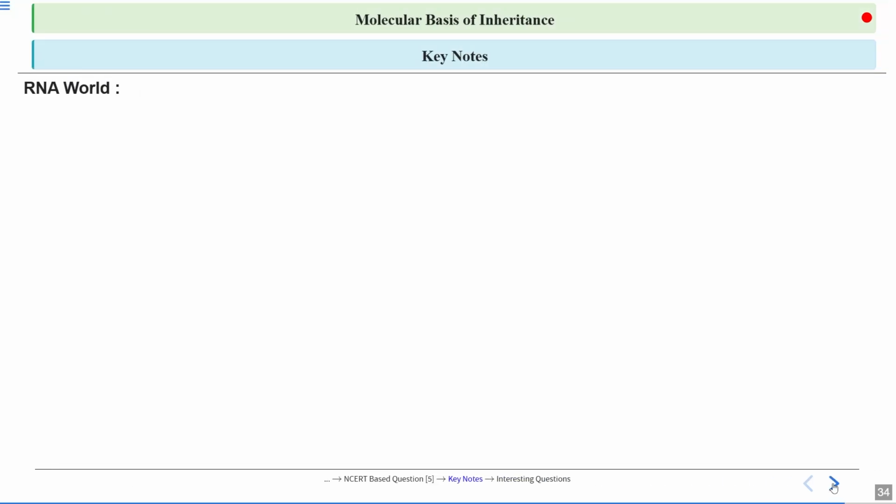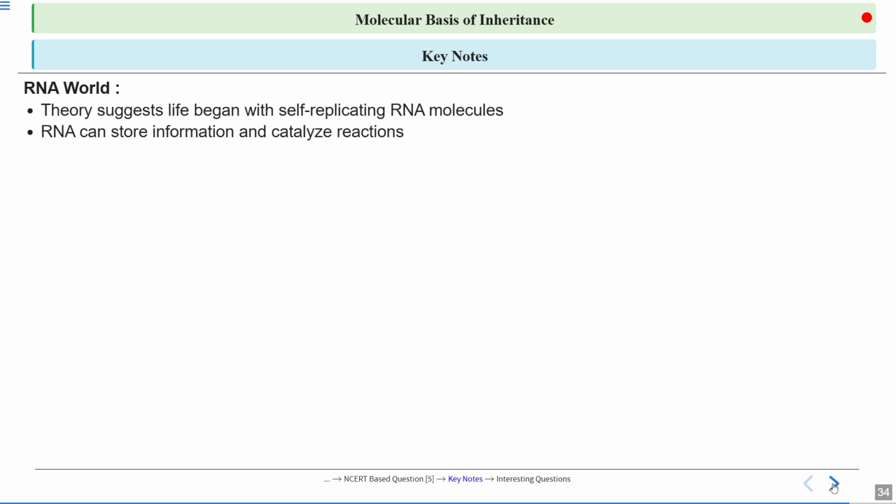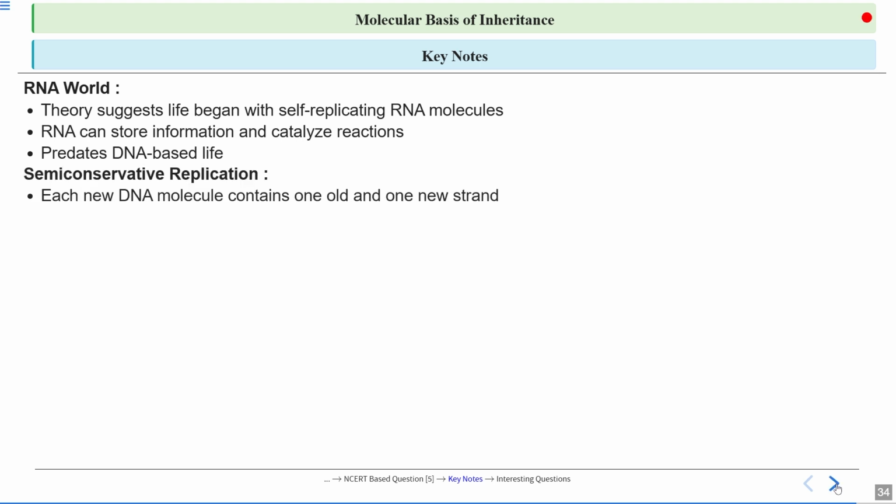So what are the key notes for today's class? First, the RNA world theory suggested that life began with self-replicating RNA molecules. RNA can store information as well as catalyze reactions. It predates DNA-based life. Then we talked about semi-conservative replication. What is semi-conservative replication? Each new DNA molecule contains one old and one new strand.